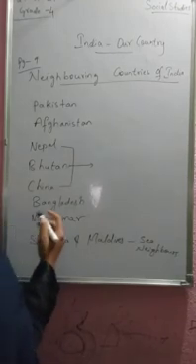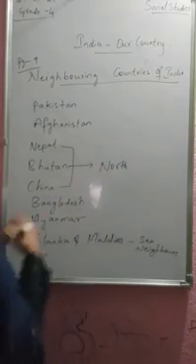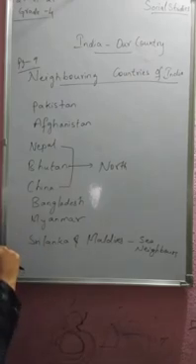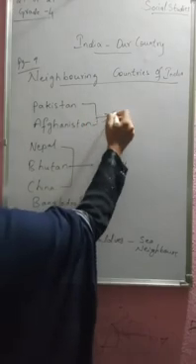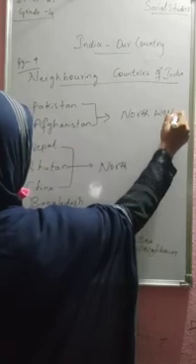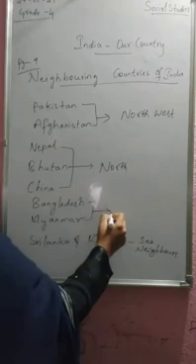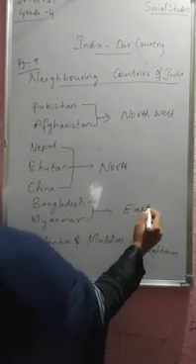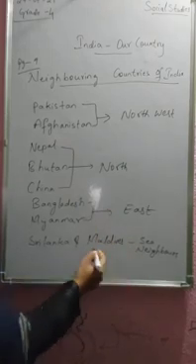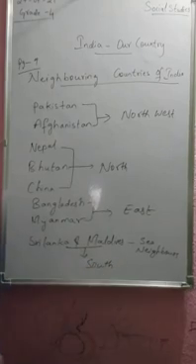You could say the direction is towards the north. And Pakistan and Afghanistan are towards the northwest. Coming to Bangladesh and Myanmar, they are placed in the east direction. And Sri Lanka and Maldives, the sea neighbors which are across the sea, are in the south direction.